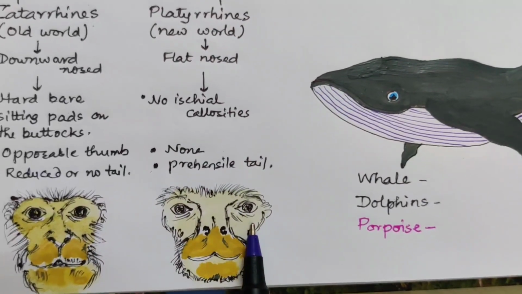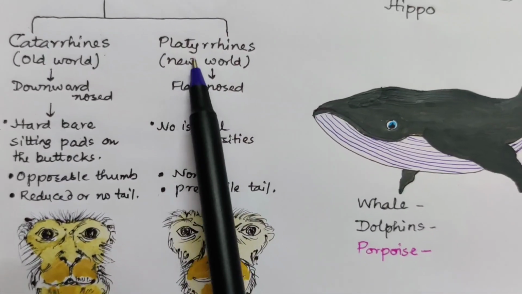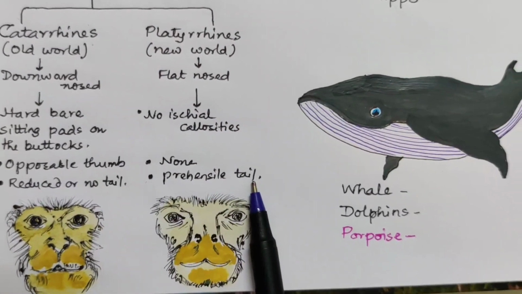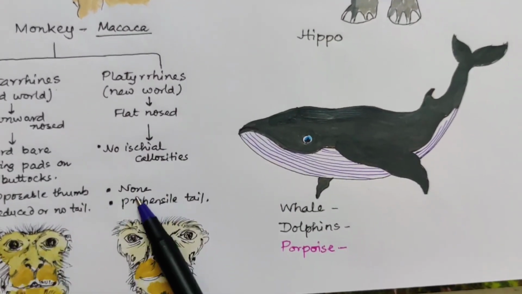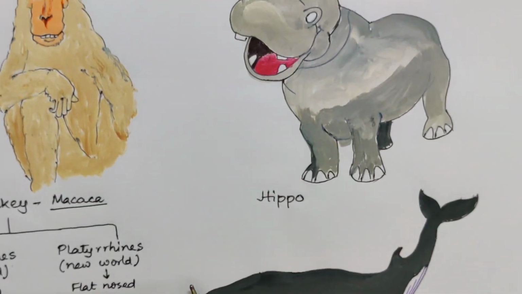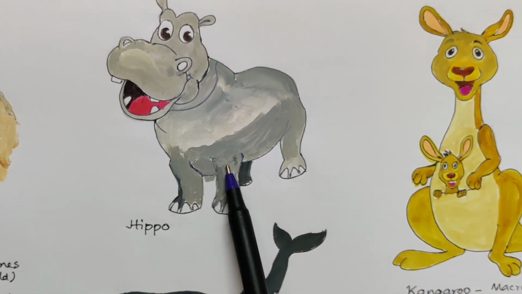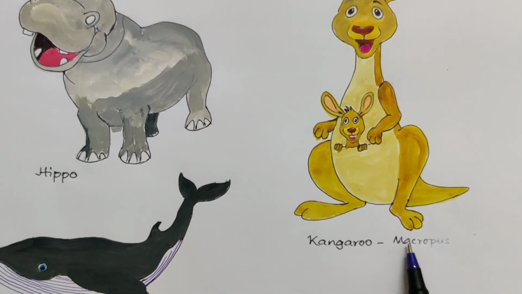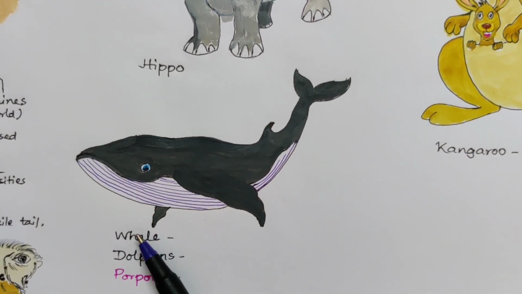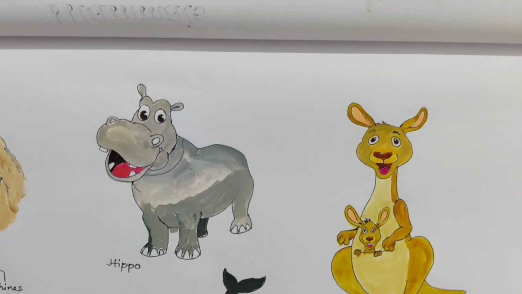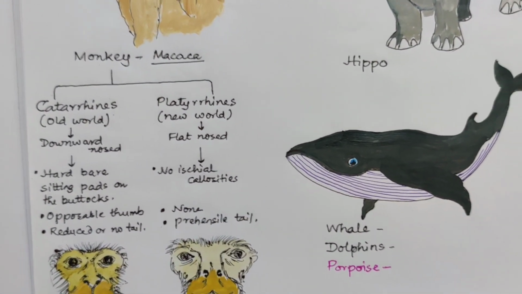They don't have. The catarrhines have reduced or no tail, but platyrhines have prehensile tail. Means they can hold the branches of the trees with the help of their tail, like spider monkey. You can see the other mammals, hippopotamus. This is kangaroo, Macropus, found in Australia. This is blue whale or dolphins or porpoises. These are other mammals. You can have a look.